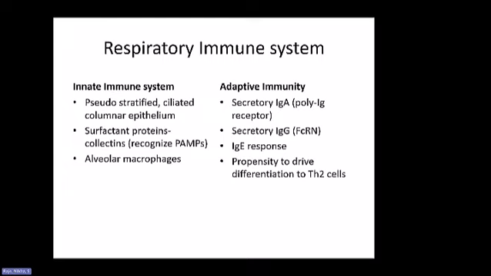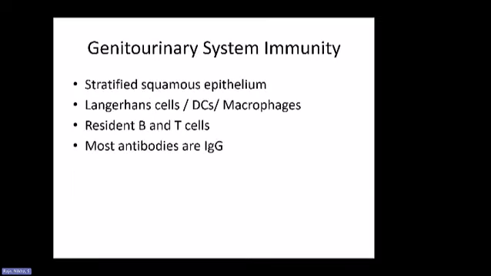And there are some innate immune cells such as alveolar macrophages that help in grabbing some of the big molecules or antigens that come along, such as microbes. In the adaptive immune system, again, secretory IgA and IgG are important. They're pretty similar in transportation; they need the poly-Ig receptor or FcRn to release them into the lumen. An IgE response is possible in the respiratory system because there is a propensity to drive differentiation of the T cells in the respiratory system to the Th2 subtype.